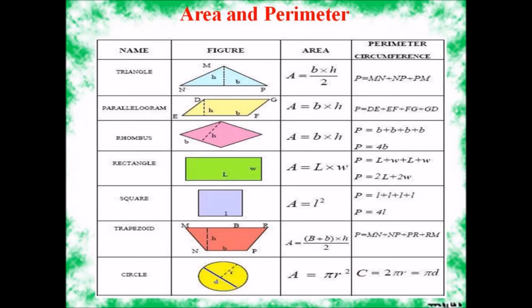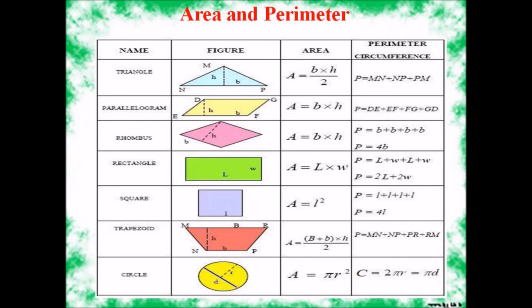Rhombus, A is equal to B into H and P is equal to B plus B plus B plus B, or P is equal to 4 B's.